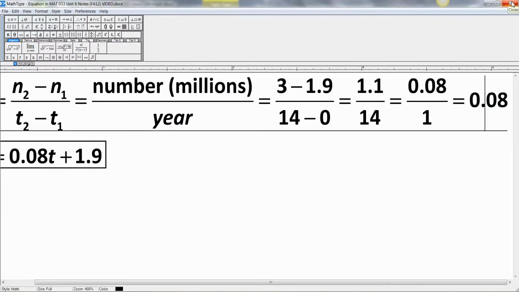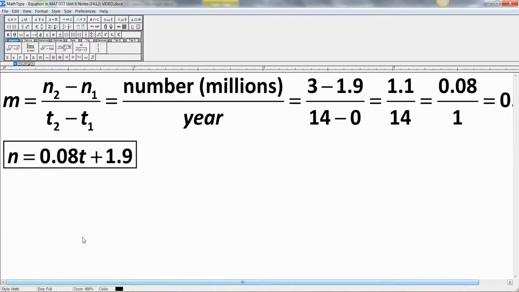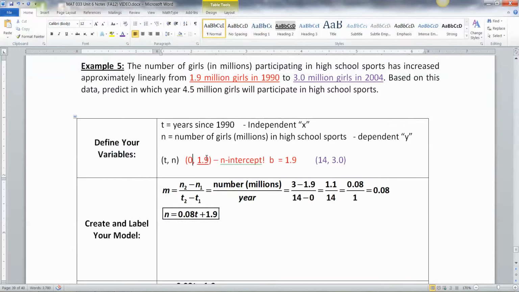Therefore, our line is increasing because our slope is positive. And that means our equation, the model, is n equals 0.08t plus 1.9. And again, the 1.9 was just because they gave it to us in the problem. They told us that at year 0 it was 1.9.